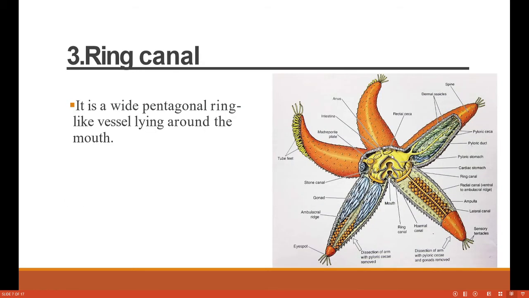Then these are the ring canals. These are wide pentagonal ring-like vesicles lying around the mouth. So you can see these are the ring canals, and here you will find the mouth over here, and these are the ring canals.